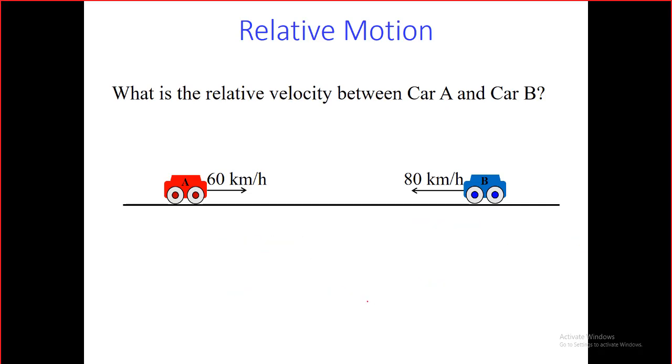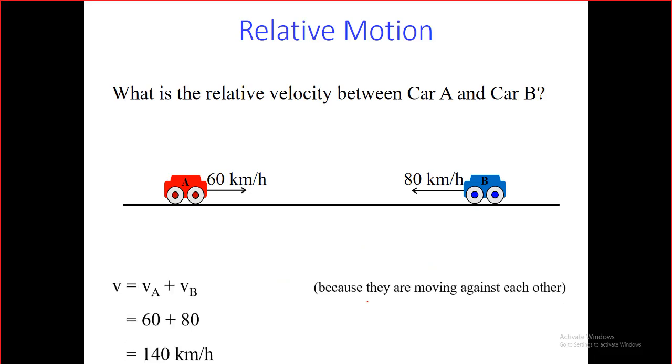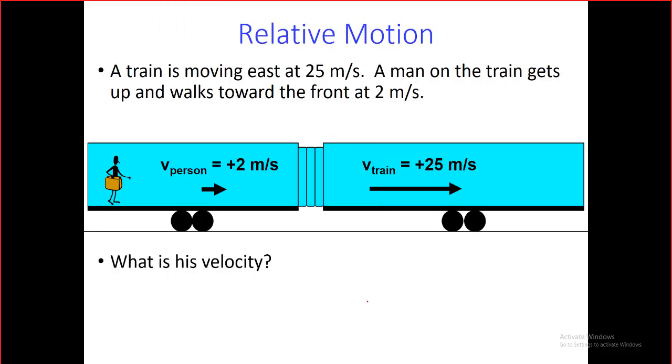Now we will change the situation a little bit. Look at that. This situation is a little bit different than the previous situations of the two cars moving toward each other, in the same direction or opposite. Can anyone tell me what is the main difference between this problem and the other examples that we have just solved?